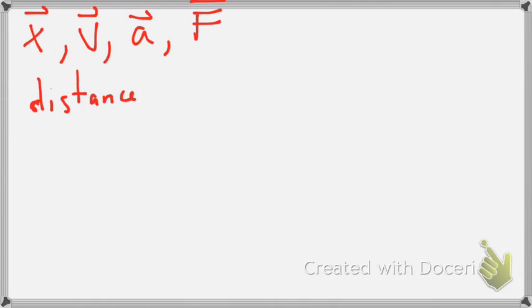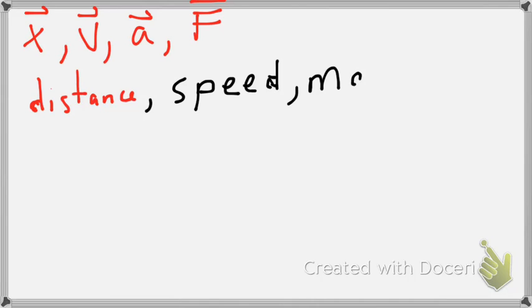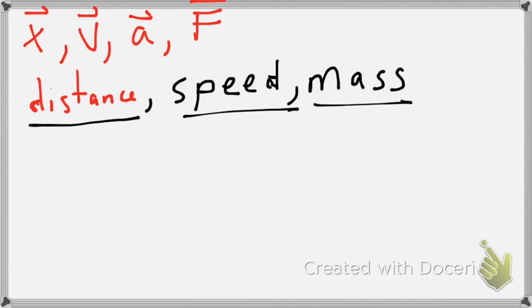Speed is not a vector. Mass is not a vector. These are things that are just numbers. Distance, speed, mass, those are just numbers. Position, velocity, acceleration, and force are numbers that also have direction associated with them.